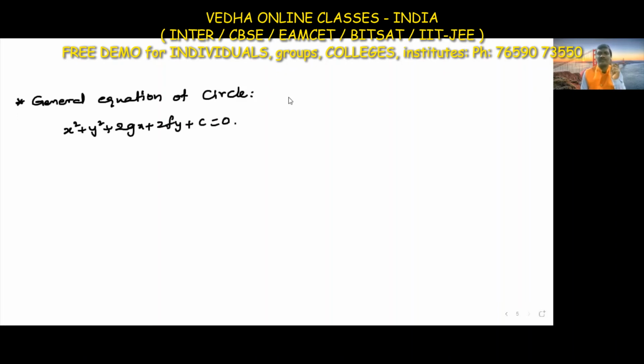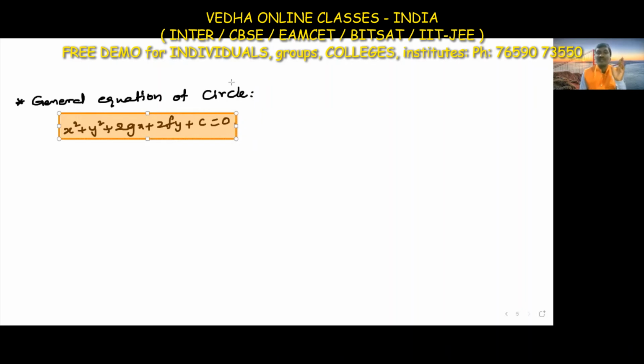This is a very, very important formula. All circle equations throughout this chapter, and even the next chapter on system of circles, we always write in this form: x square term, y square term, x term, y term, constant, equal to 0.